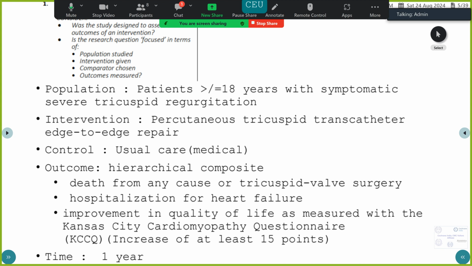The outcomes they have chosen as a hierarchical composite, which Sir has explained. First, they have looked at death from any cause or tricuspid valve surgery. So this is the first outcome. Subsequently, the second outcome that they look at is hospitalization for heart failure, and the third outcome is an improvement in the quality of life based on the Kansas City cardiomyopathy questionnaire. And the win, they have taken it as an increase of at least 15 points. The timeline was 1 year. So the study design was adequate. They have mentioned clearly regarding the population, the intervention, the comparators, and the outcomes.